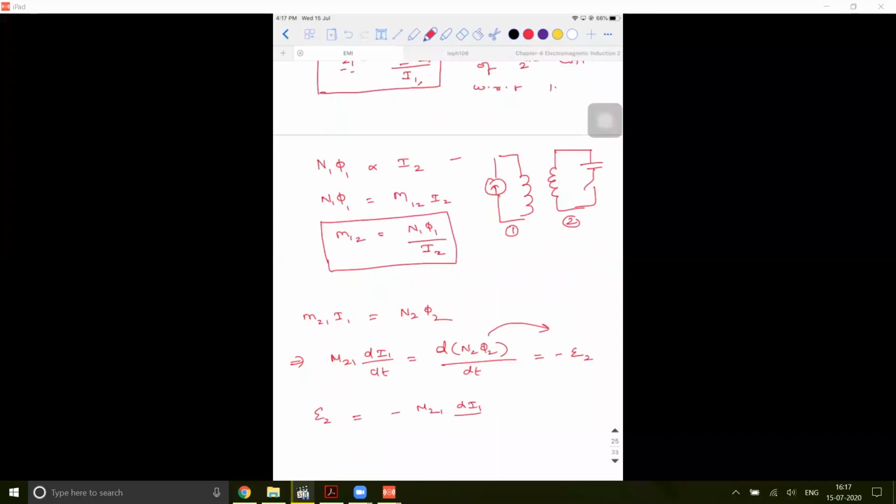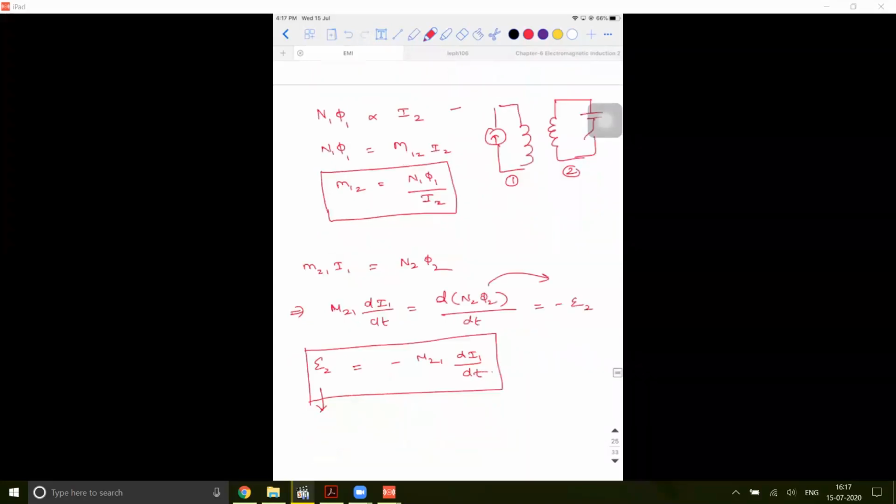Sir, N2 should be constant, no, sir? Yes, it is constant. You can take it out. So E2 is equal to minus M21 into dI1 by dt. This equation gives you a clear explanation: EMF is induced in the second coil due to the change of current in the first coil.